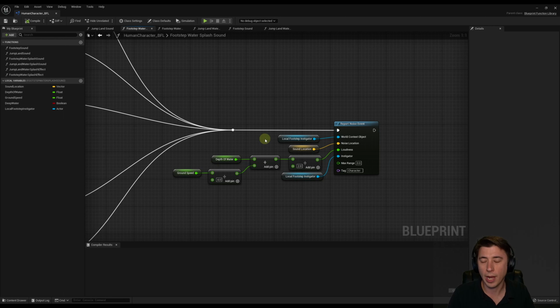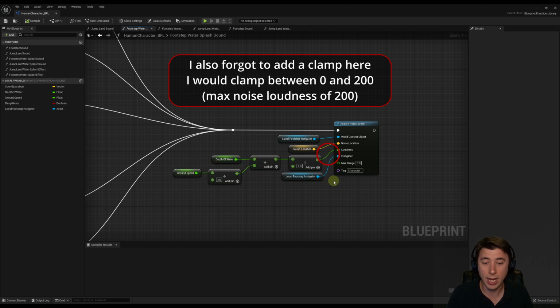But you've got to remember, back in episode 20, I think we set it up such that when the character moves through water, they actually slow down. So if they are going at 500, and let's say the depth of water is 50, that would be 125 plus 50, 175 divided by 2, and the loudness would be about 85, 90.